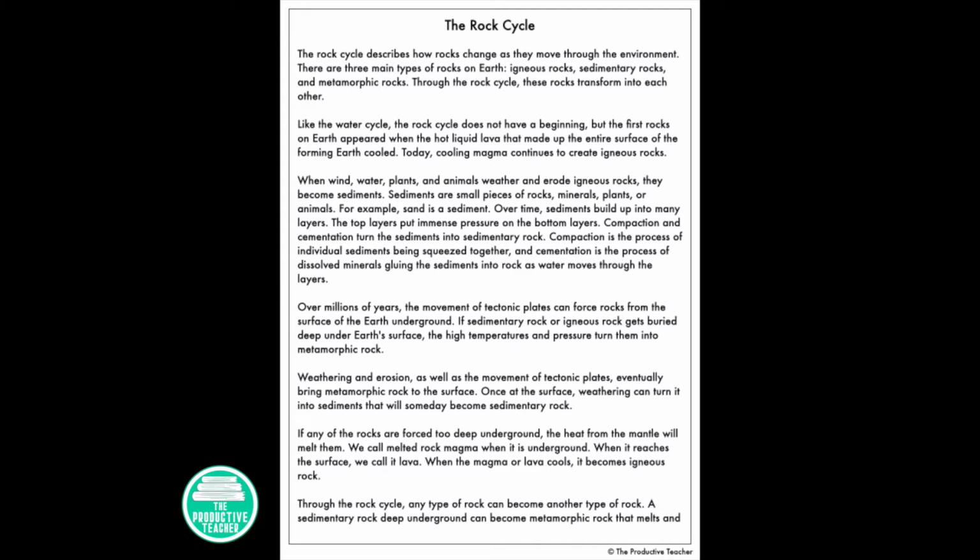Like the water cycle, the rock cycle does not have a beginning, but the first rocks on Earth appeared when the hot liquid lava that made up the entire surface of the forming Earth cooled. Today, cooling magma continues to create igneous rocks. When wind, water, plants, and animals weather and erode igneous rocks, they become sediments. Sediments are small pieces of rocks, minerals, plants, or animals. For example, sand is a sediment.